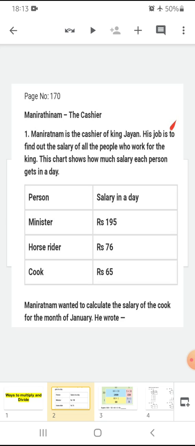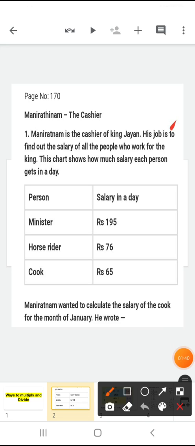His name is Mani Ratnam and he is the cashier. Well, who is a cashier? The one who takes care of the money, who keeps the record of all the money. That person is known as the cashier.